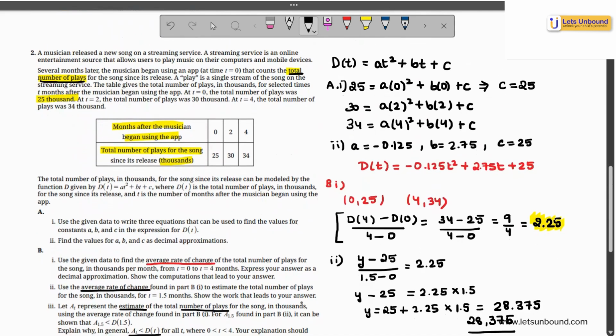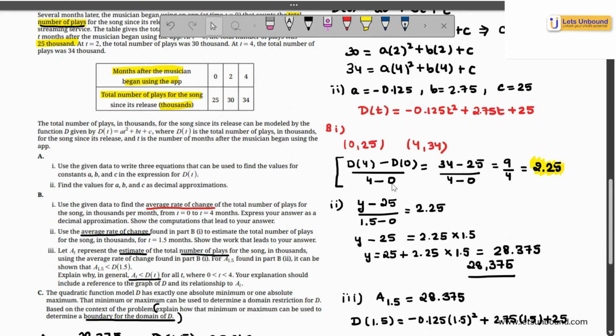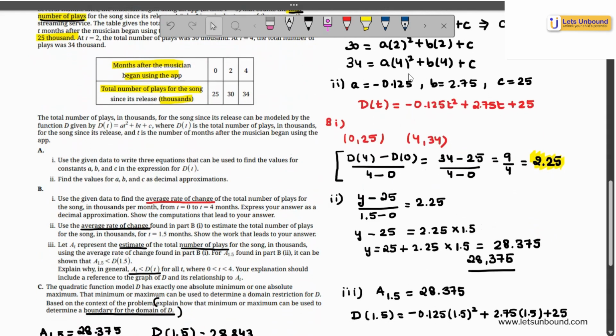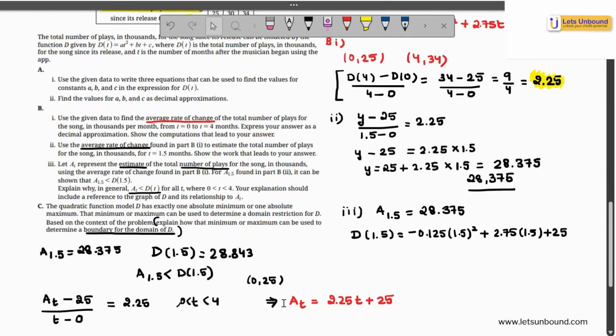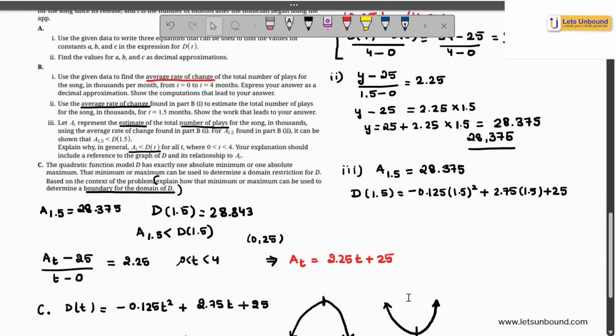Some important key takeaways from this problem were how you would fit a quadratic model, which is very important. The average rate of change is important in the problem. Again, use simultaneous equations using your GDC; these little GDC skills you should always know. Average rate of change, and how you can model a linear relationship for the average rate of change, because average rate of change is like a secant line to the curve passing through from 0 to 4. And how we compared the average rate of change line, which was 80, with the quadratic model, showing that the quadratic model was greater than the average rate of change line, because in the graph also it looks like that.